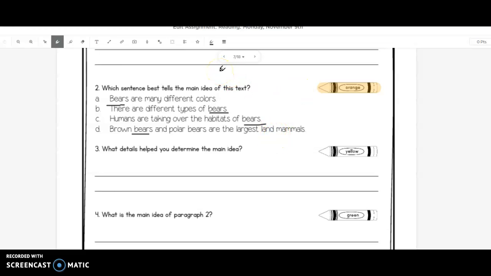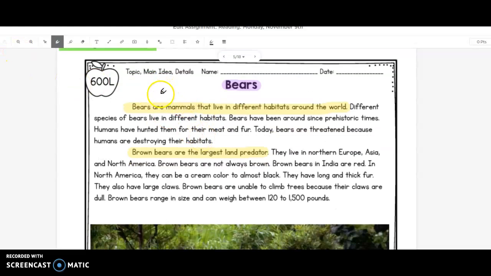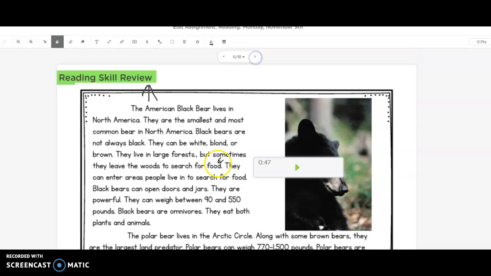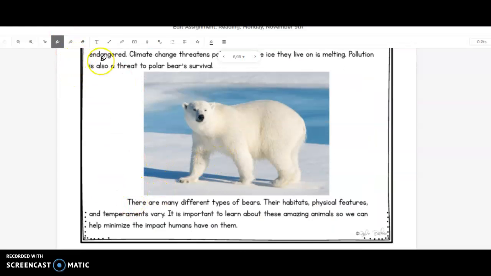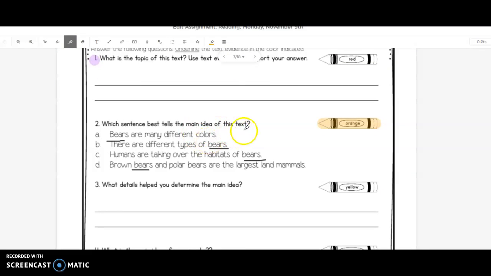Let's go look at the beginning and last sentences of our story to help us see if we can find the main idea. Bears are mammals that can live in different habitats around the world, and there are many different types of bears. Let's see if one of these main ideas match the beginning or the ending paragraphs. A, bears are many different colors. No, colors was a detail, so it won't be A. B, there are different types of bears. It did talk about different types of bears in the whole story.